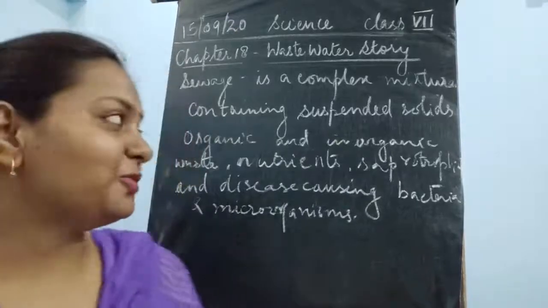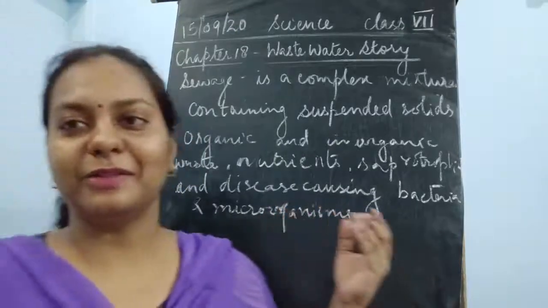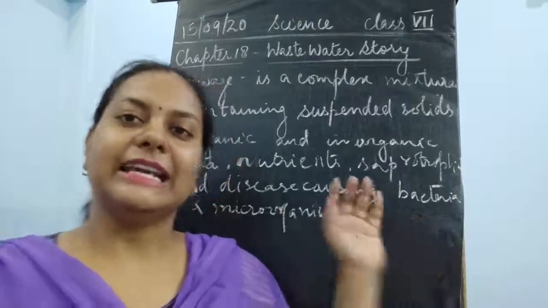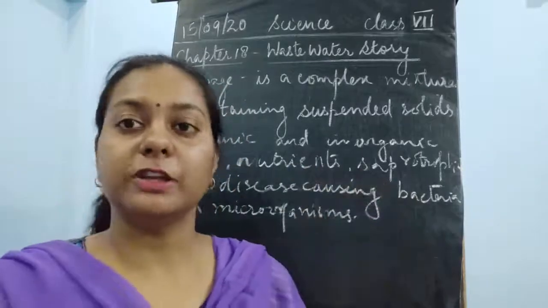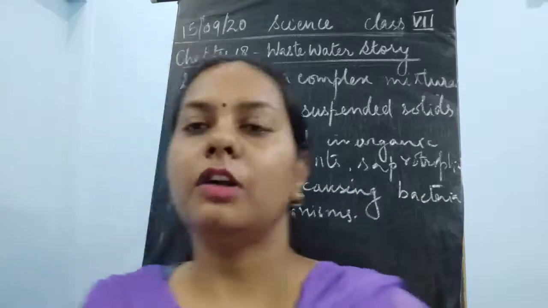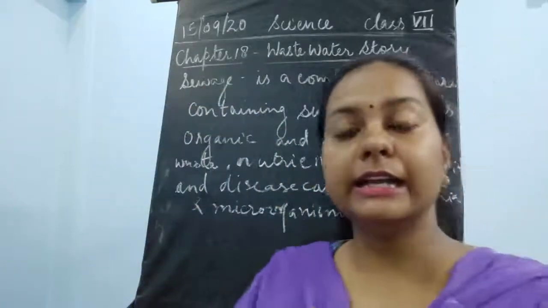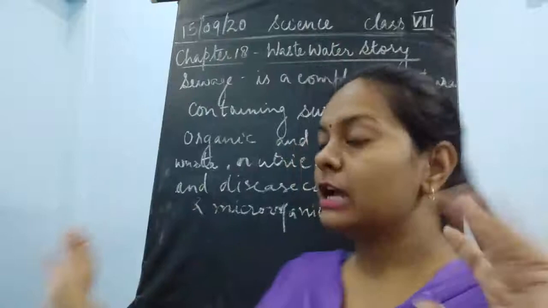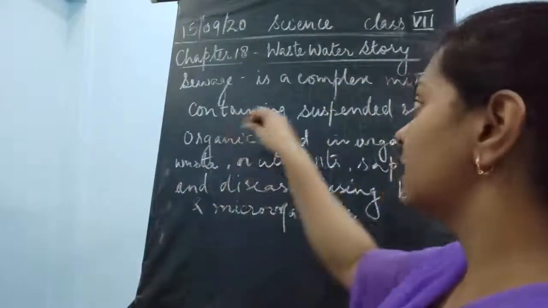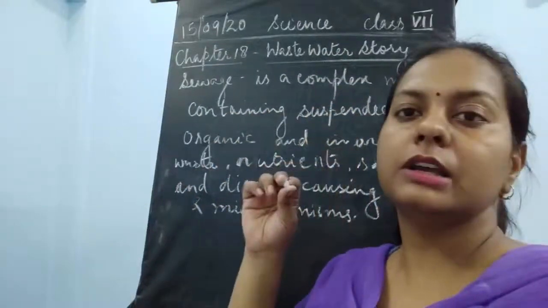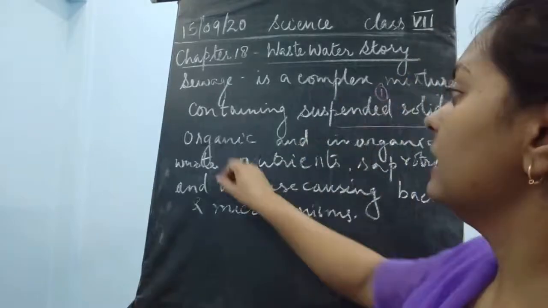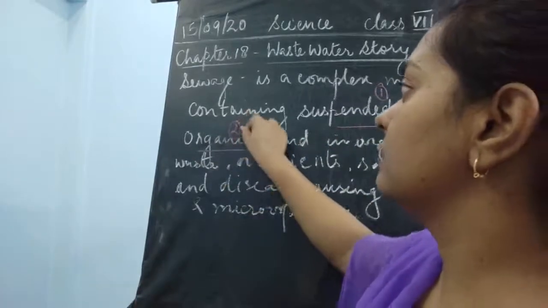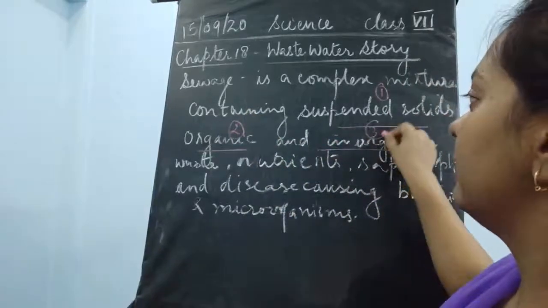Okay, I think you all might be thinking that is this a definition, it is so long, but yes, it is a complete definition of sewage, which says that it is a complex mixture. Why complex? Because it is not only containing the dirty water, it contains lots and lots of impurities. One of the impurities is the suspended solids, first impurity. Then it could be organic waste, it could be inorganic waste, third impurity.